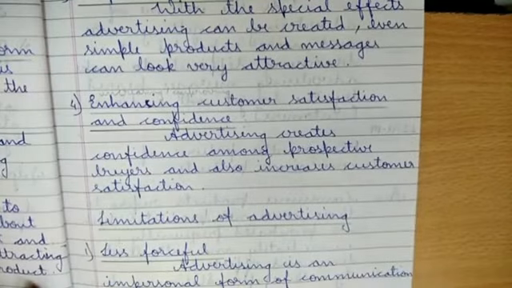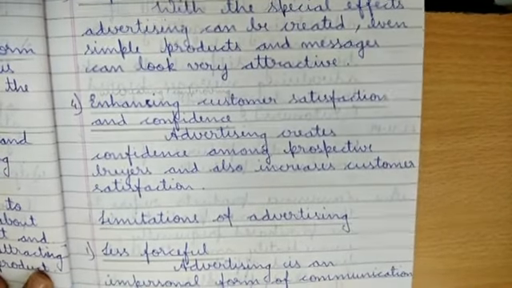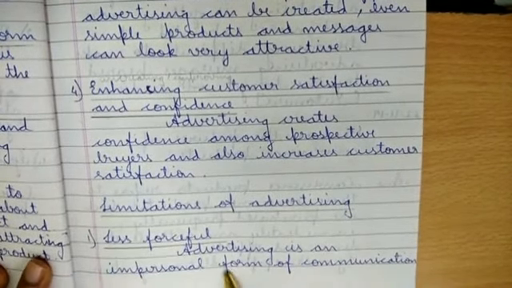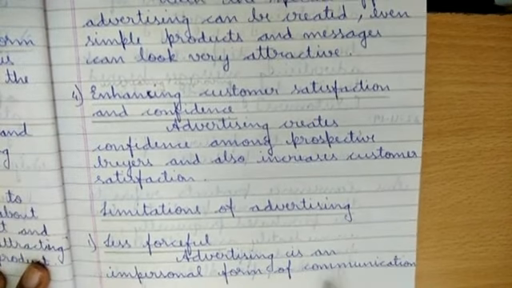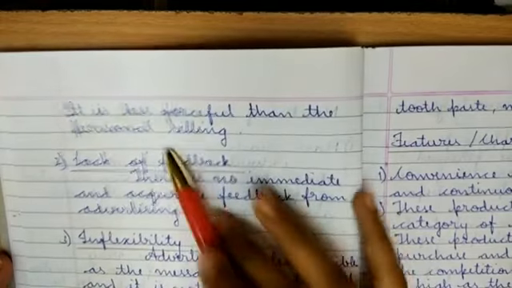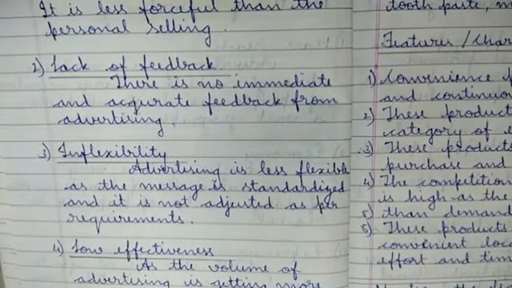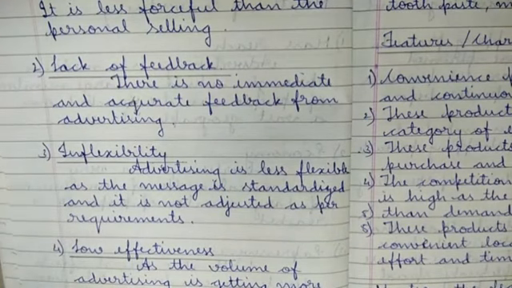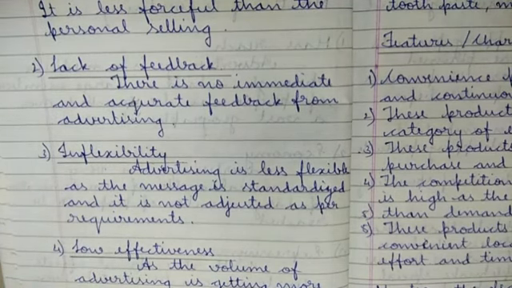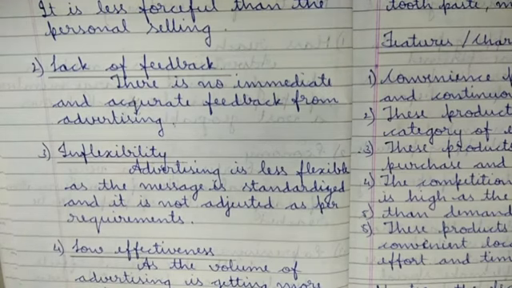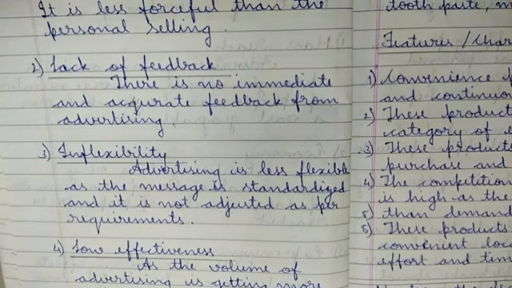Now, what are the limitations? Disadvantages of advertising: it is less forceful. Advertising is an impersonal form of communication. It is less forceful than personal selling. As I told just now, personal selling is a salesman coming to each person's house and telling you the benefits and whether it will be useful or not, and you get time to decide. When a salesman comes to your house, you won't buy immediately; you will decide whether it is important or not.